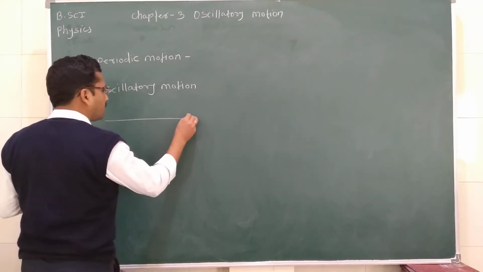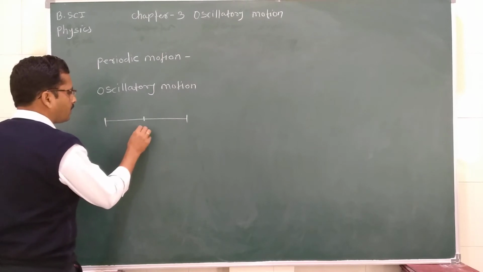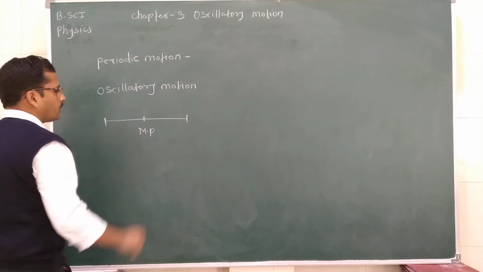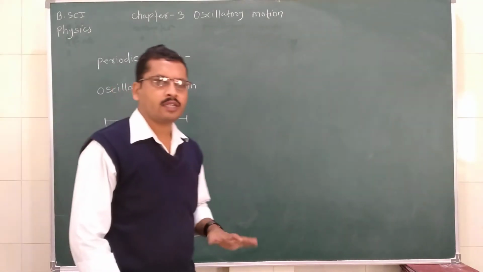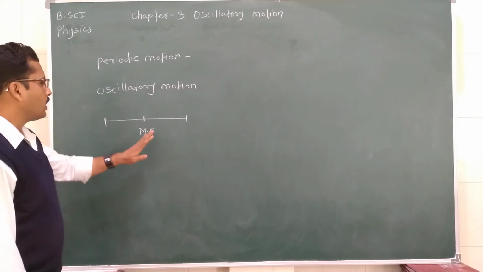For example, consider that this is the mean position. So what is mean position? Mean position is the position at which all the forces are in equilibrium.